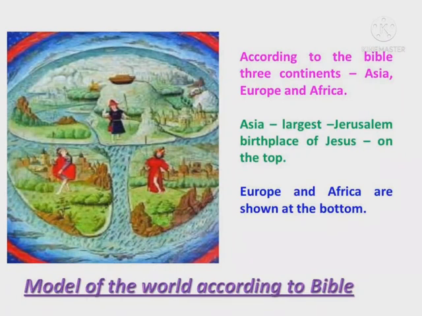Look at this picture, students. The above part is called Asia and the below part is called Europe and Africa. Asia was the largest and the most important as it had Jerusalem. Jerusalem was the birthplace of Jesus Christ.